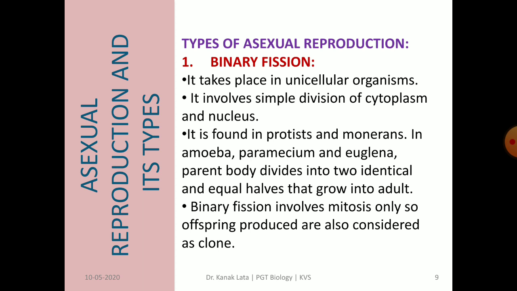As you have read earlier, binary fission occurs in protists and monerans like bacteria, amoeba, paramecium, euglena. Here, the parent body divides into two identical cells called daughter cells, which further grow into adults. Here only mitotic division takes place and it is also considered as clone.